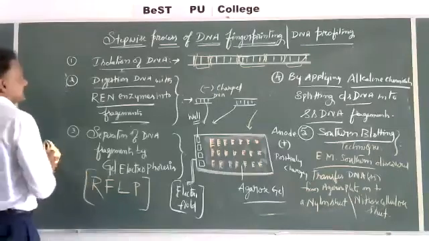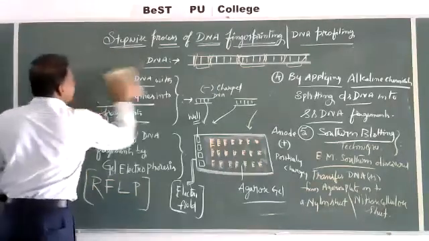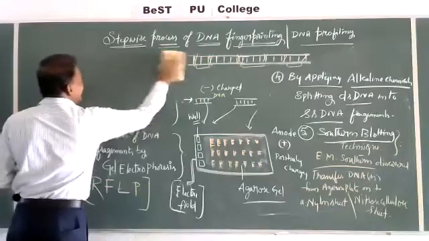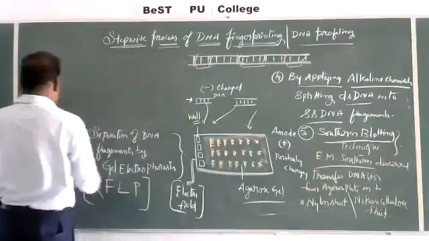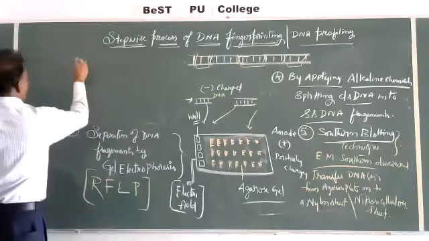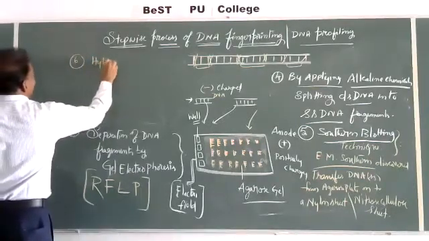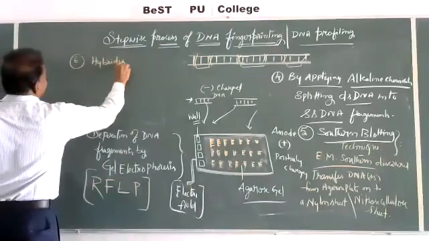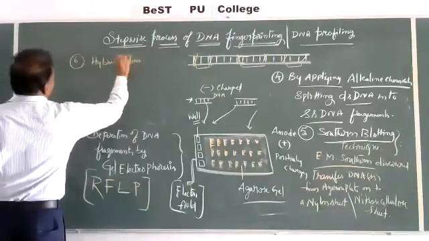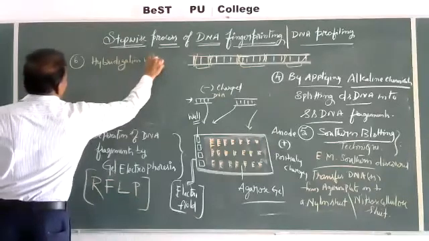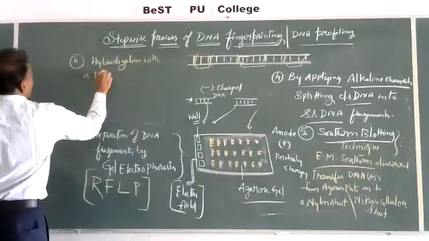Now, sixth step, hybridization with a DNA probe.